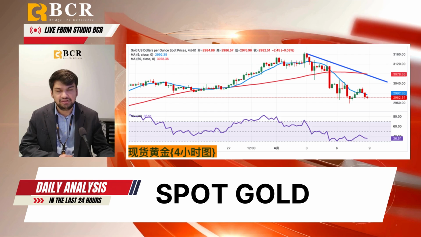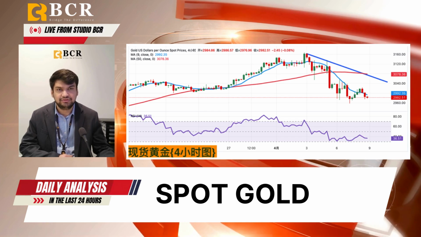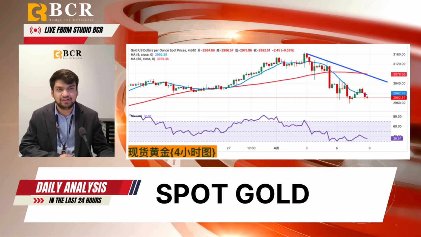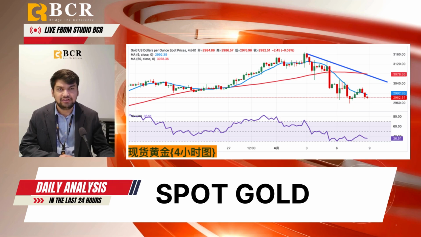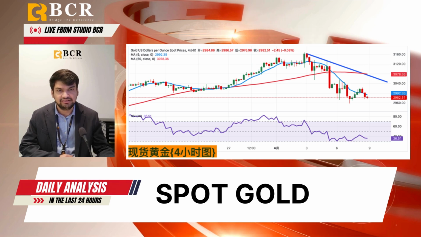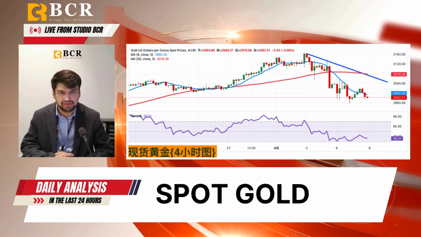Amid market turmoil, investors turn to cash and other safe haven currencies such as the Swiss franc and the yen, which cause gold to retreat, bringing the risk of a deeper correction. It should be noted that although Fed Chairman Powell did not say that the Fed was eager to resume rate cuts, traders in federal fund rate futures increased their bets on the number of rate cuts the Fed will make